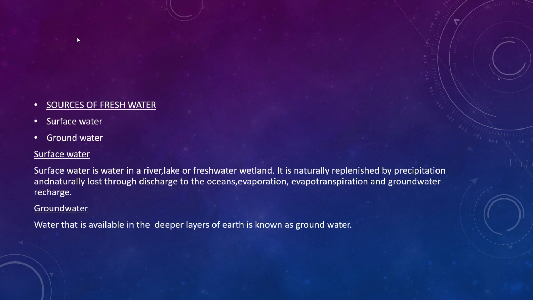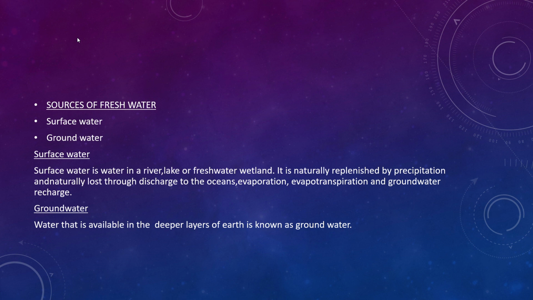We can study what the sources of fresh water are. First one is surface water and the second one is groundwater. Surface water is the water in a river, lake or freshwater wetland. It is naturally replenished by precipitation and naturally lost through discharge to the oceans, evaporation, evapotranspiration and groundwater recharge.